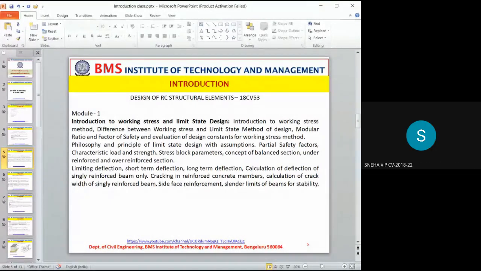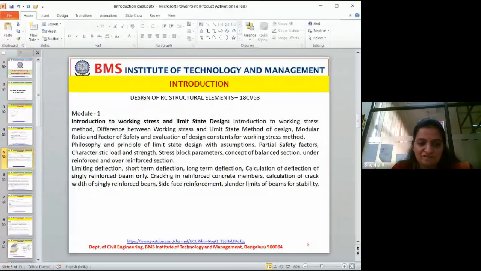Then I don't have to go in depth about characteristic strength, right? It is the strength obtained by a concrete cube at 28 days of curing.